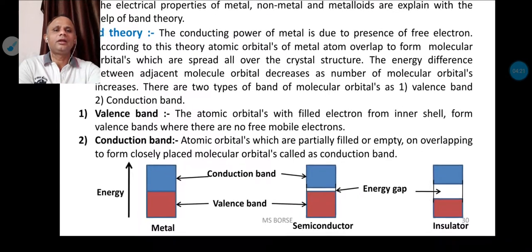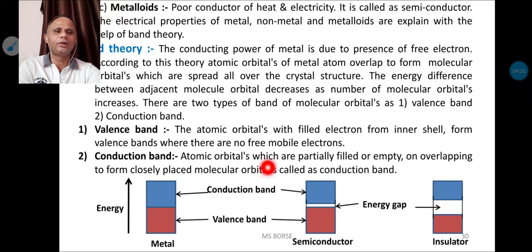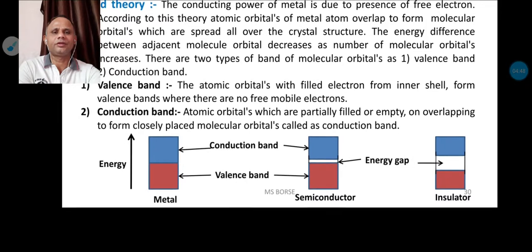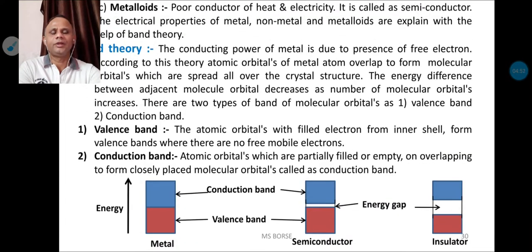Second is the conduction band. That means the atomic or molecular orbitals which are partially filled or empty, on overlapping form closely placed molecular orbitals called the conduction band. So let us see the schematic representation of these bands in metal, non-metal and metalloid.